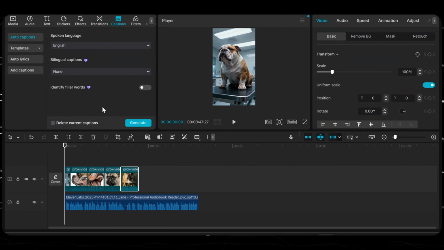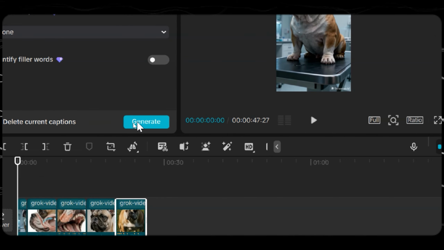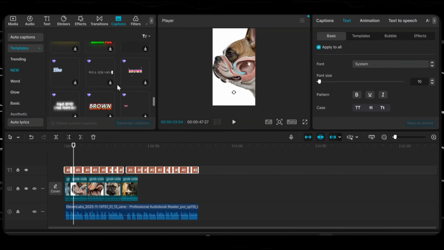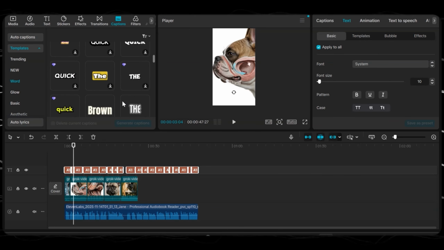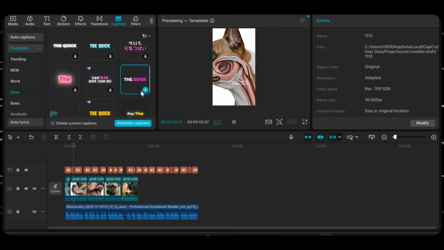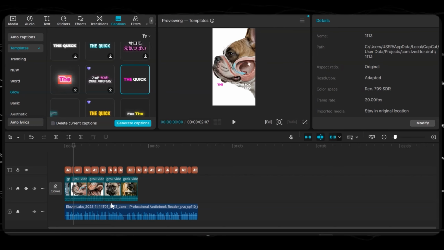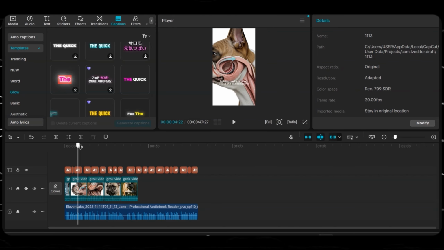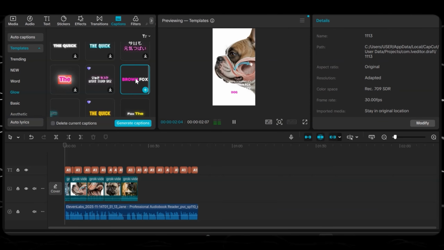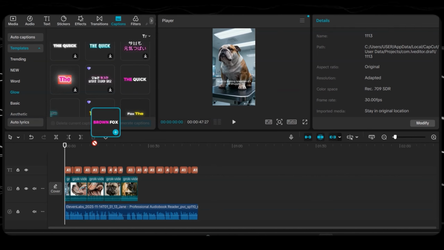We're going to select captions, and right here I am then going to generate captions by clicking on generate. It is similar to the CapCut mobile app, so you can also edit it on the mobile app. Okay, so I'm going to generate the captions right here, and see, we have the captions generated, and I'm going to look for a free one because I'm using a free version of CapCut. So you can see that I can select this. I can also select another template for captions, and this is how you create 3D videos like Zack D style.